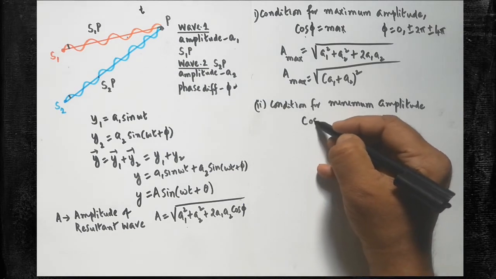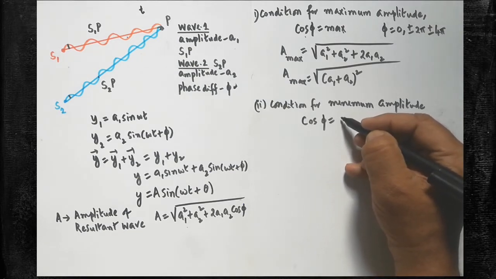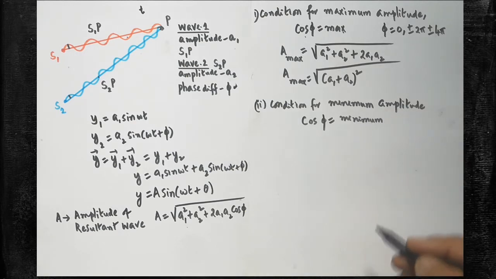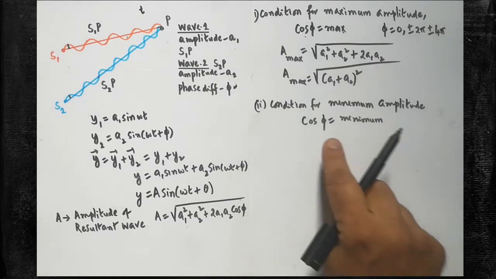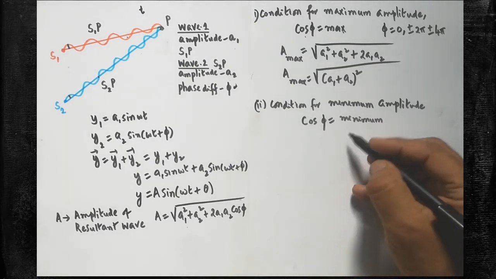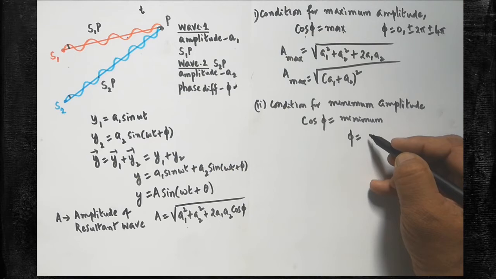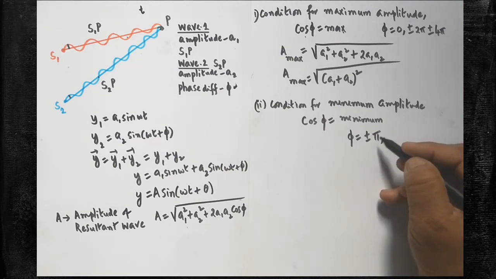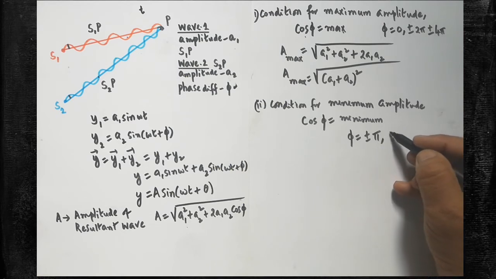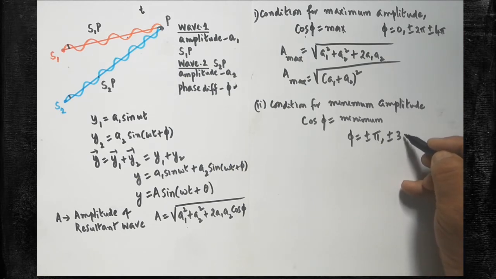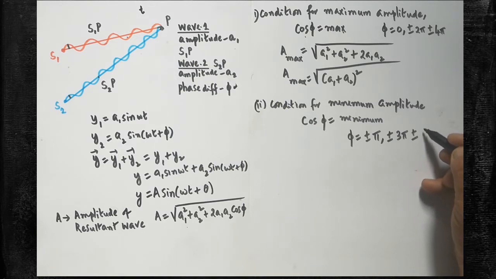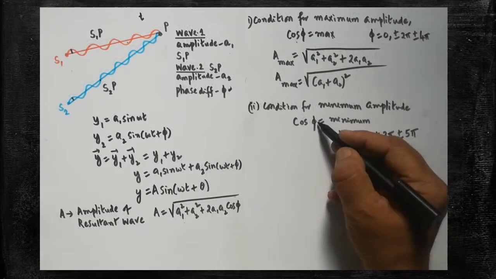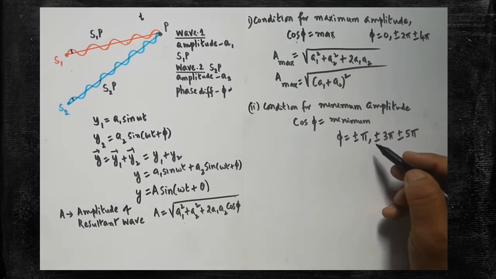So cos phi value should be minimum. Now we have to find out when the cos phi value will be minimum. That also depends on the phase difference. When phi value is plus or minus pi, that is 180 degrees, and then plus or minus 3 pi, plus or minus 5 pi, you can substitute phi and you will get the minimum value. Are you clear?